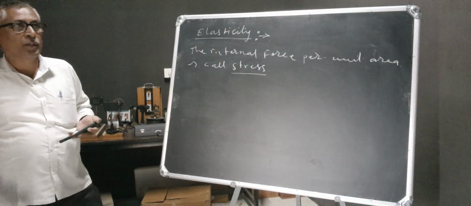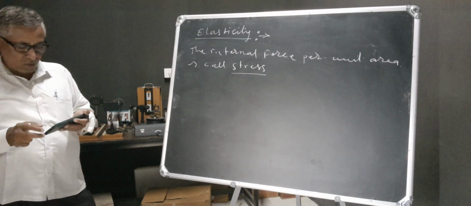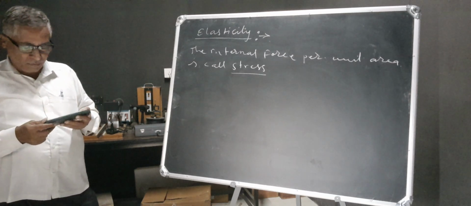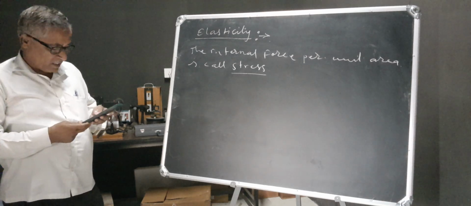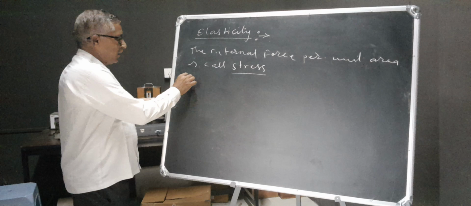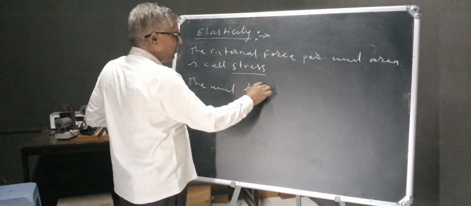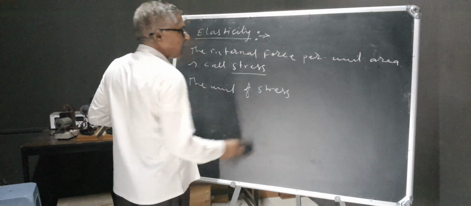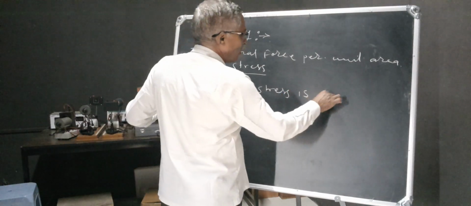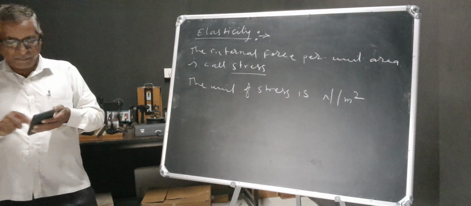Means the force per unit area is called the stress. Now, the unit of stress is Newton per meter square.